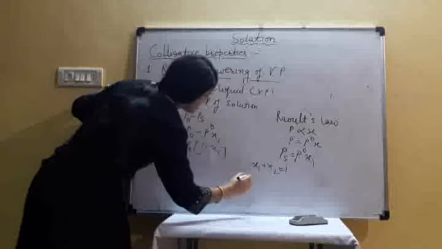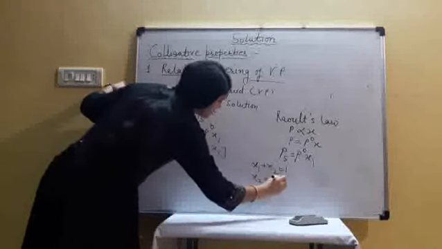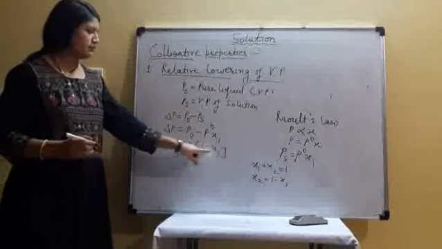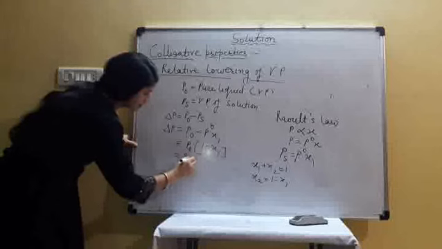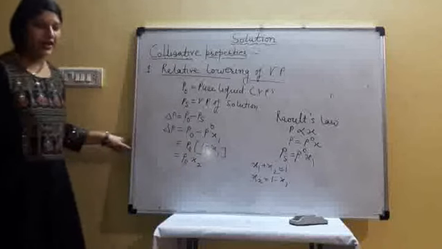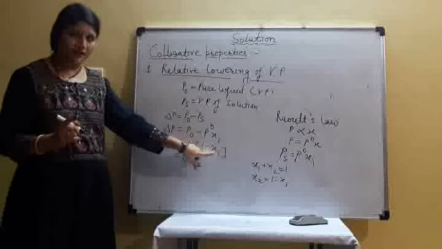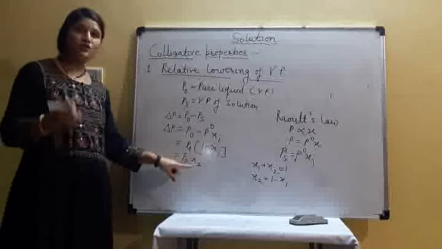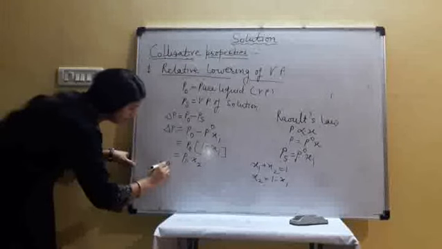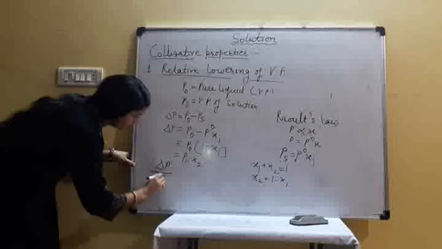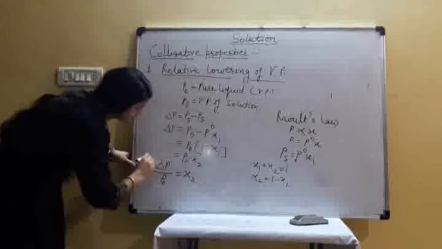So X2 is equal to 1 minus X1, and in place of 1 minus X1 we can write X2. X1 is the mole fraction of solvent and X2 is the mole fraction of solute in the solution. So our formula is delta P upon P naught is equal to X2.